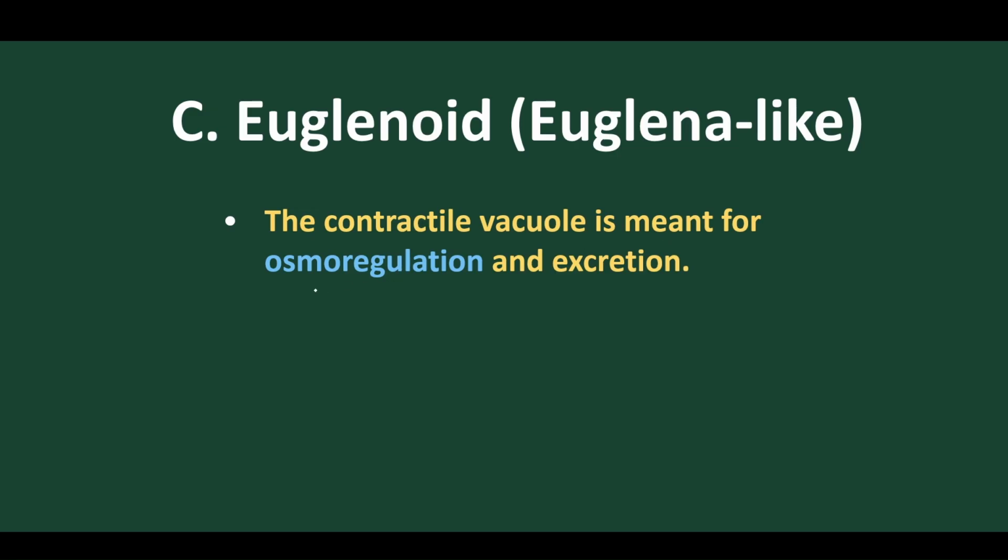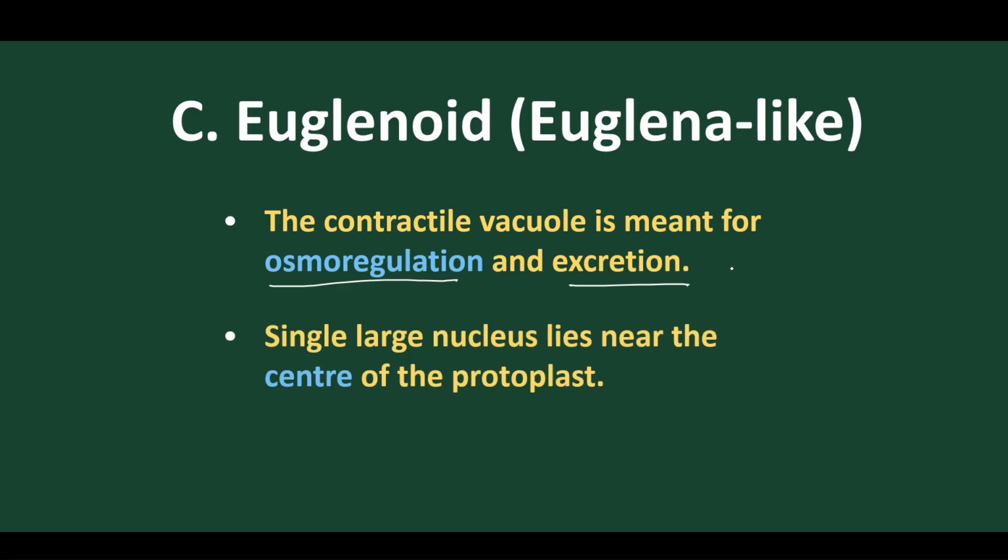The contractile vacuoles help in osmoregulation and excretion, that is, to maintain chemical balance in the body. A single large nucleus lies at the center. We know very well, suppose this is the blunt end, as we have discussed, and this is the pointed end.